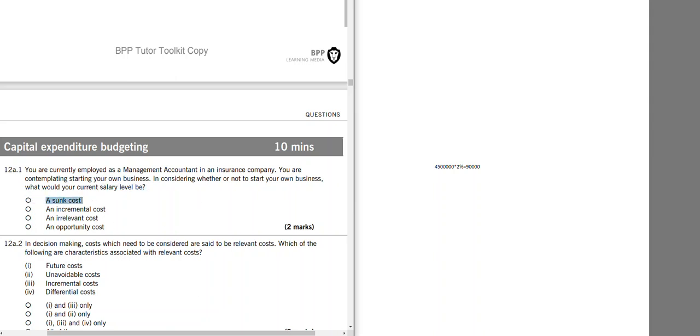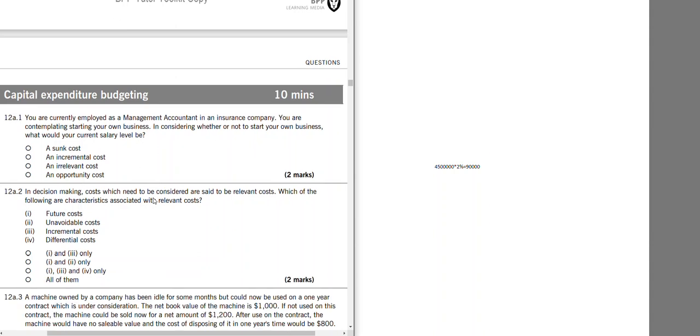Is it a sunk cost? It is a cost that is already gone. It is incremental cost. Is it something that you will incur additionally? Is it irrelevant, or is it opportunity cost? Remember, opportunity cost is when you choose one alternative or another. The benefit that is foregone is called opportunity cost. If you start your business, the income you receive from your salary, you will not have.